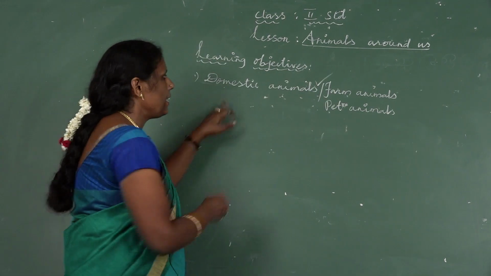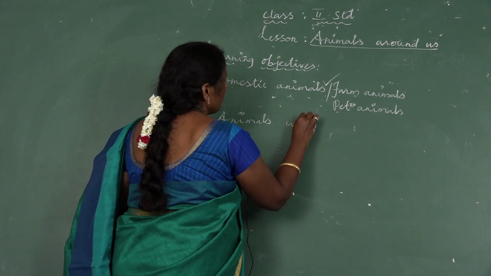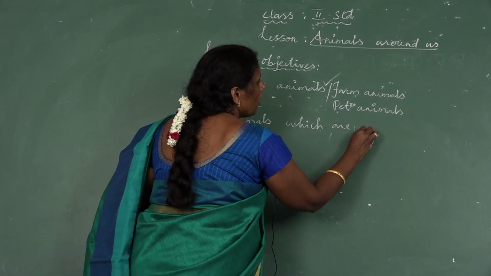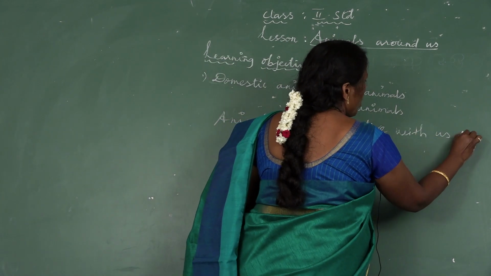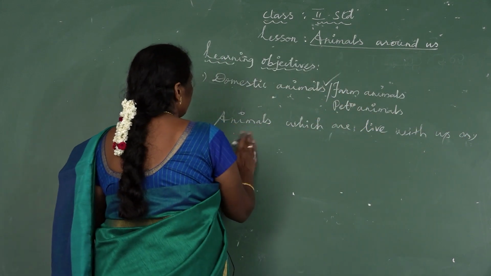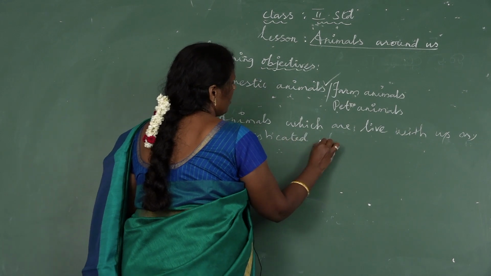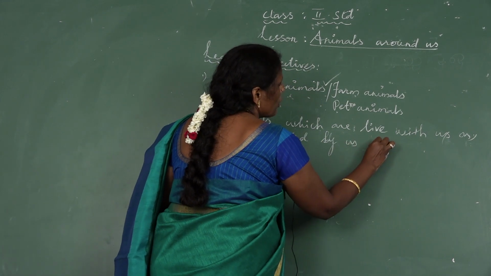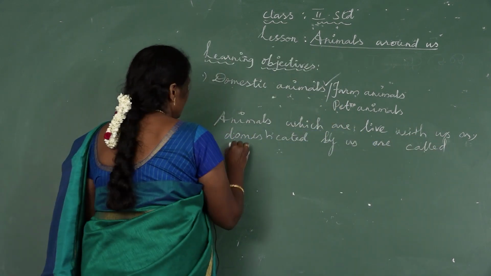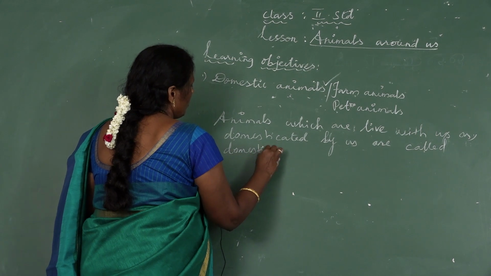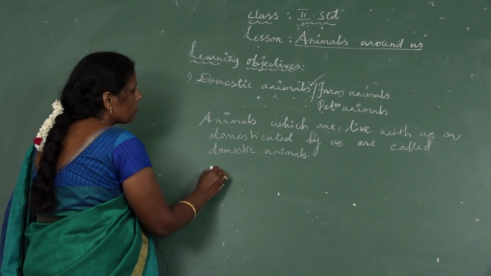What are domestic animals? Animals which live with us, are domesticated by us, are called domestic animals. Okay, next.